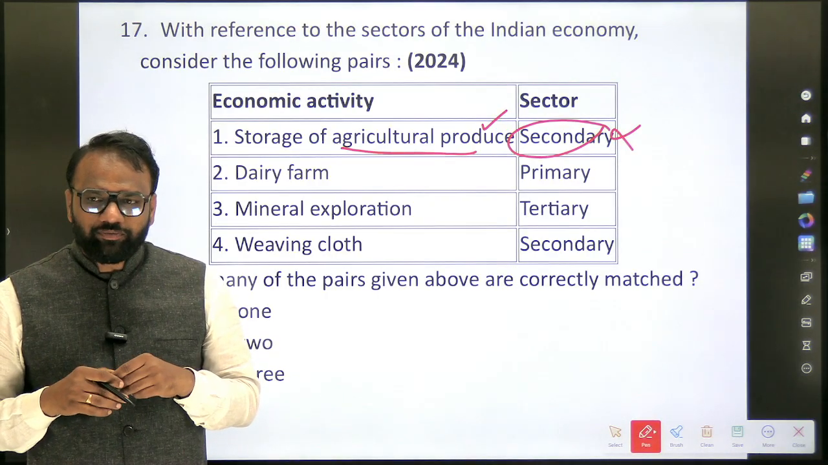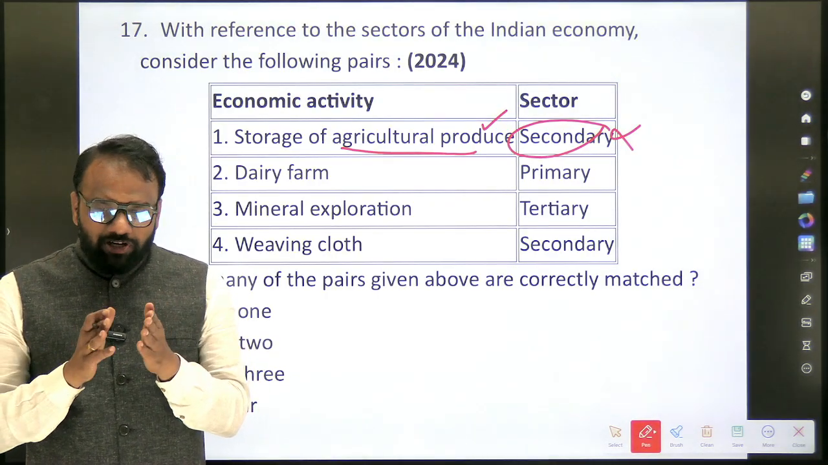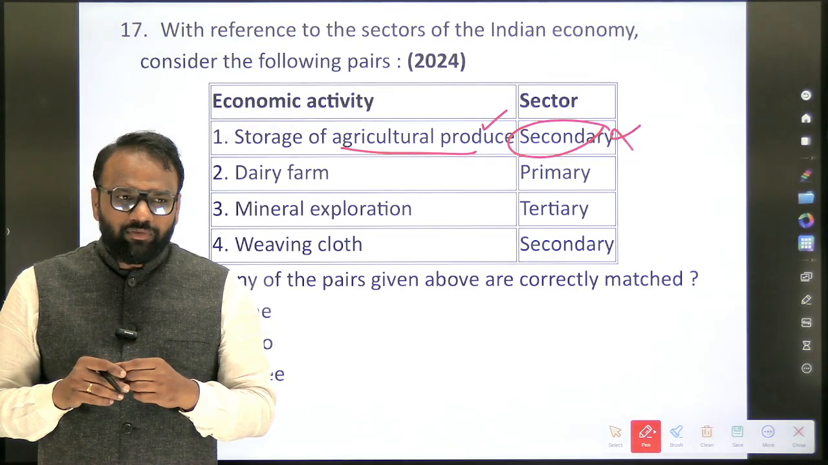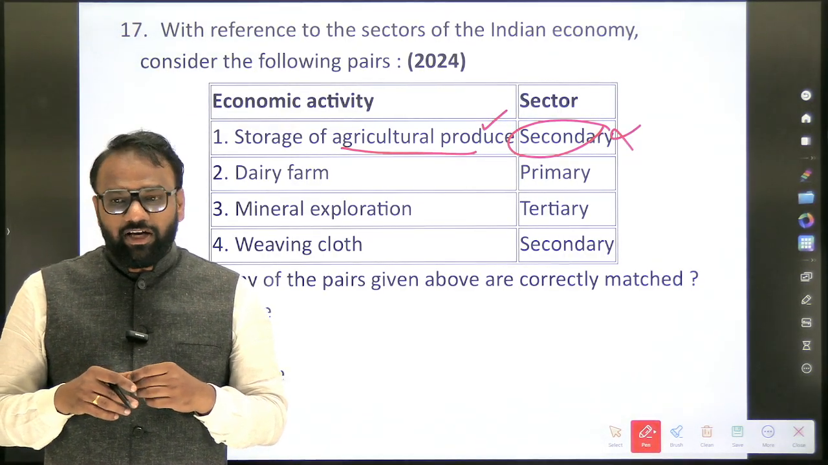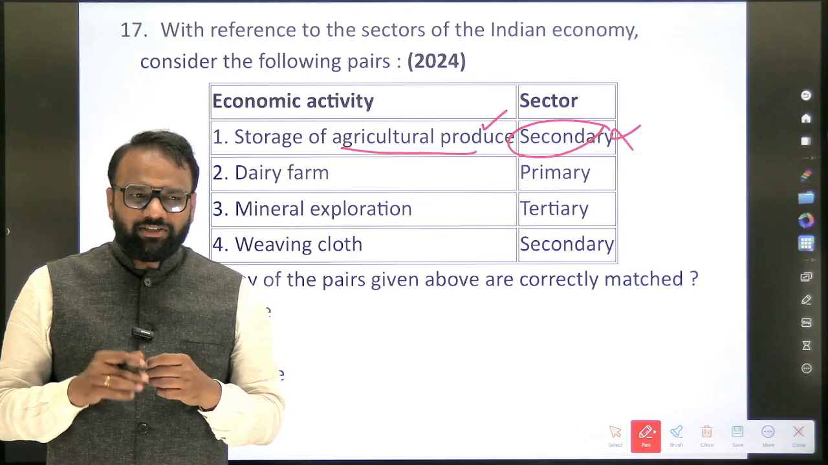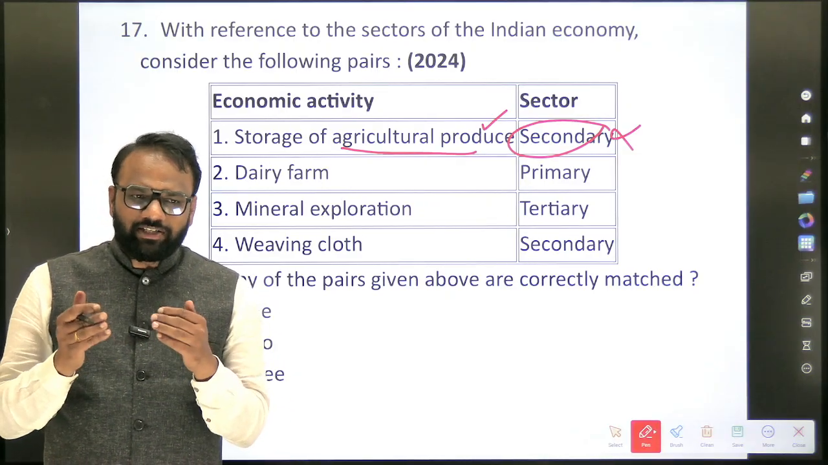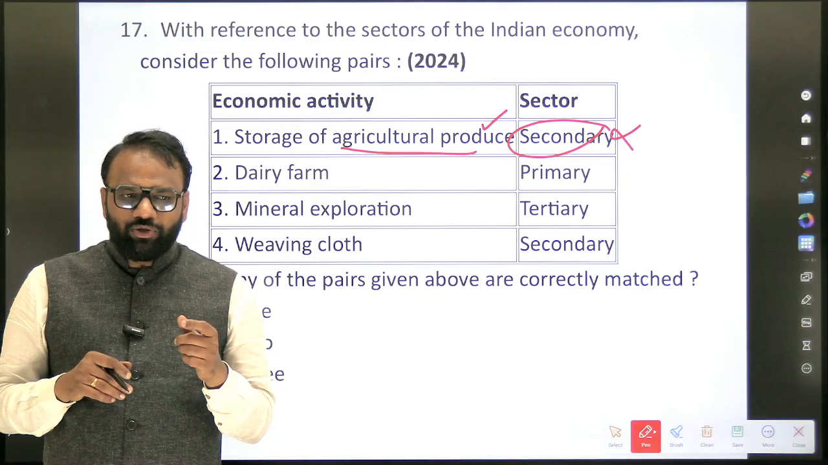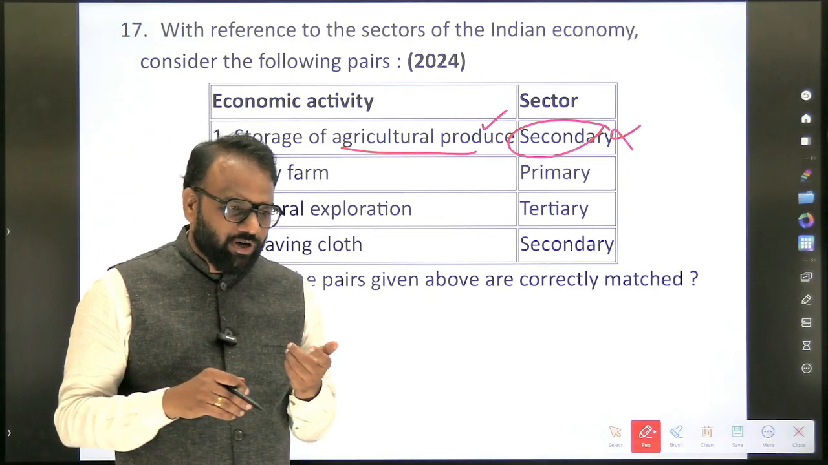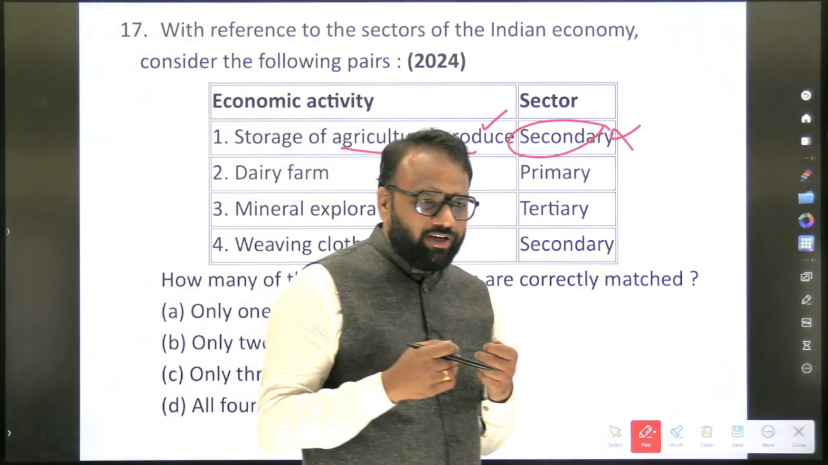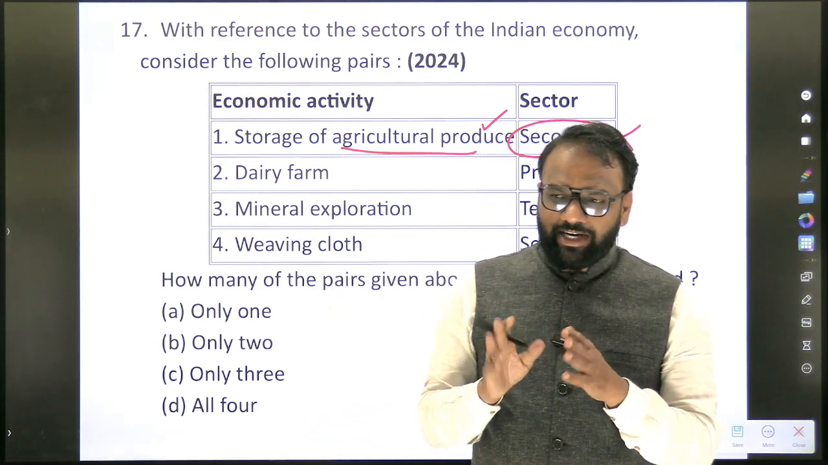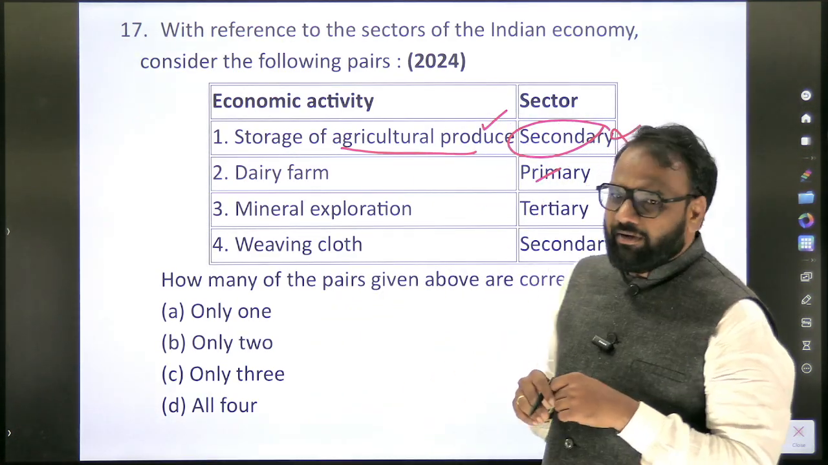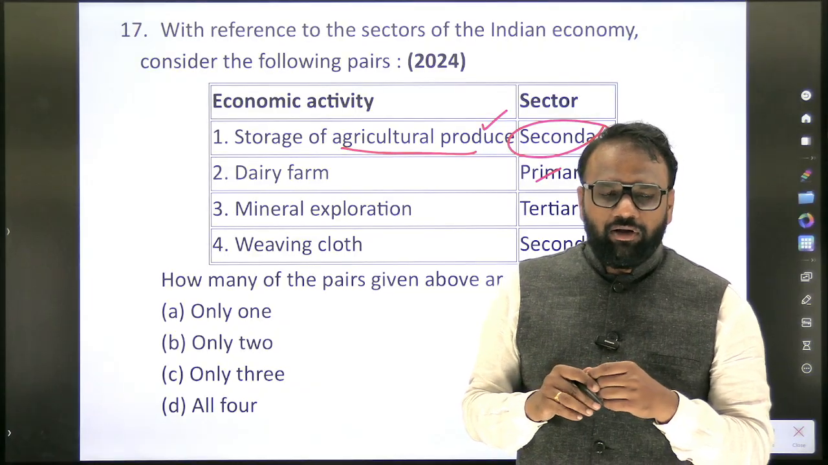So, how do you differentiate between primary and secondary? Secondary is manufacturing? No, not exactly manufacturing. If some kind of processing takes place, then we call it secondary. So, dairy farm. For example, livestock and the milk which you extract from it, is all this part of primary or secondary? It is primary. Dairy farm is part of primary. How about poultry?